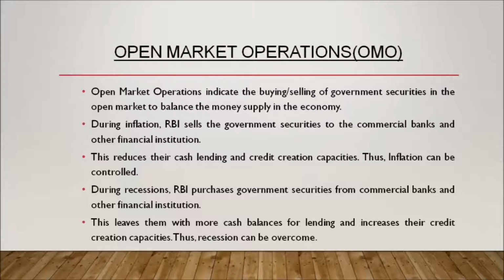Open market operations can be carried out by purchase and sales by the central bank of a variety of assets such as government securities, in short form we can also say G-securities, commercial bills of exchange, foreign exchange, gold, and even company shares. In practice, however, RBI confines itself to the purchase of government securities, including treasury bills.